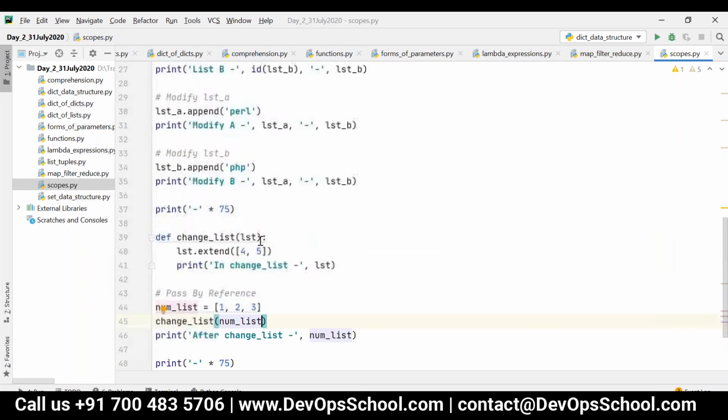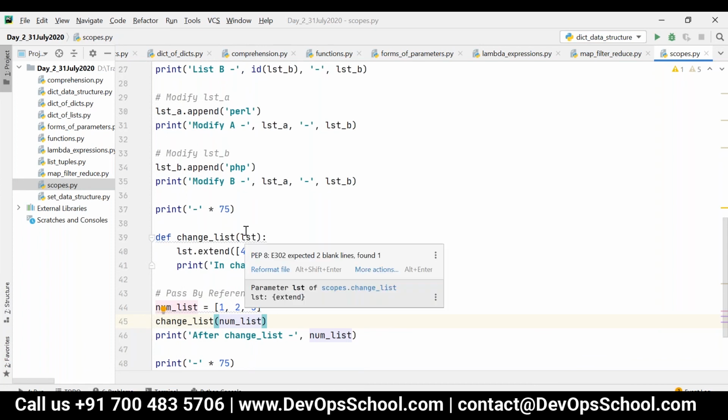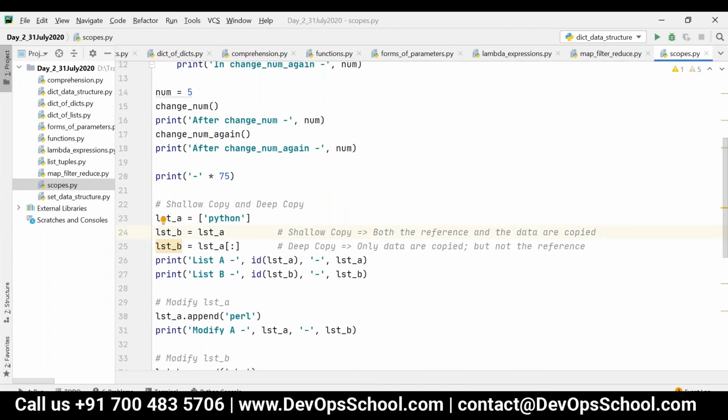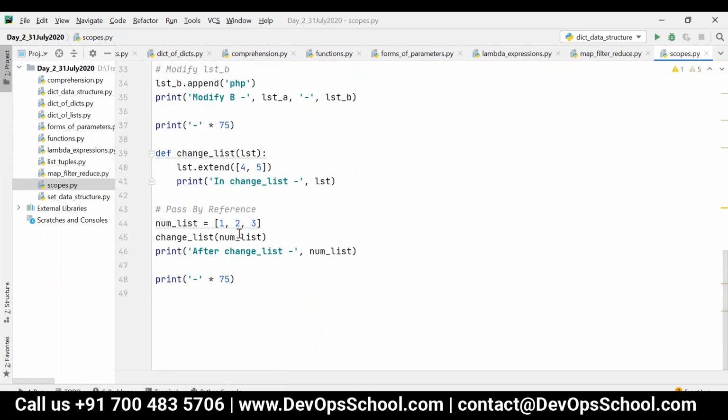Yes. One minute. Yeah, so I'm copying the reference here. So which copy is this? Copying the reference, that is shallow copying. Shallow, yeah. So whenever you modify LST, num list will also be impacted.